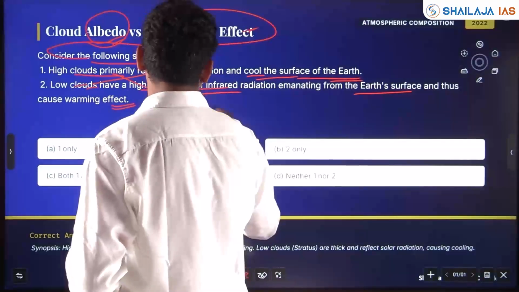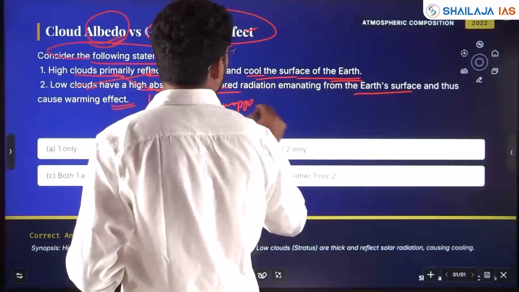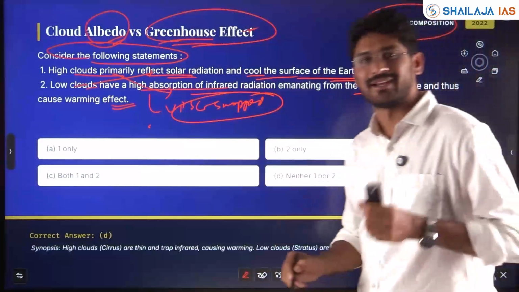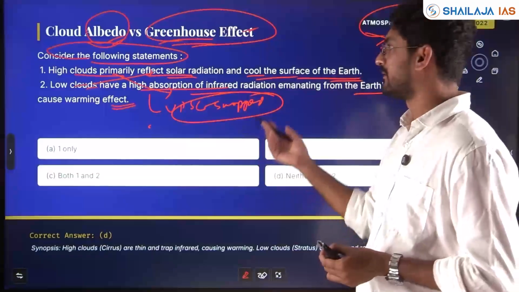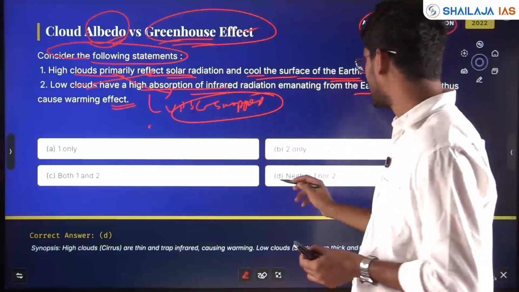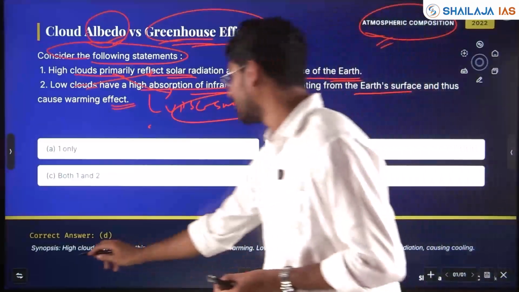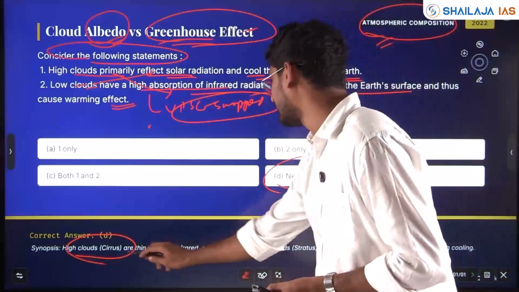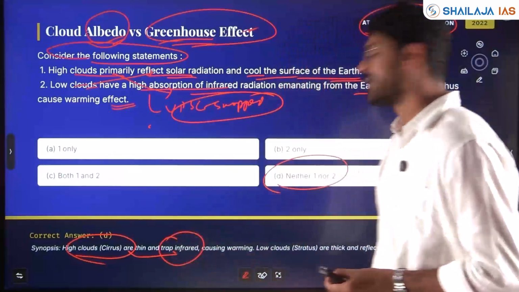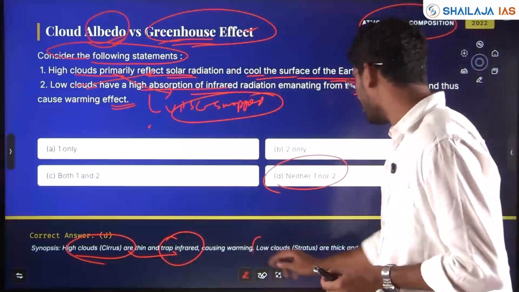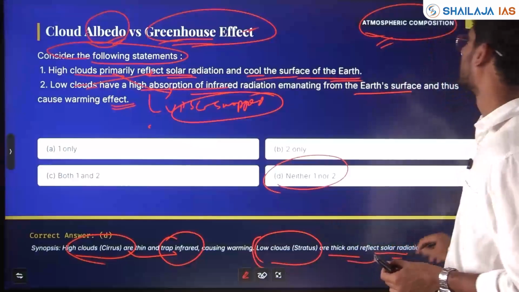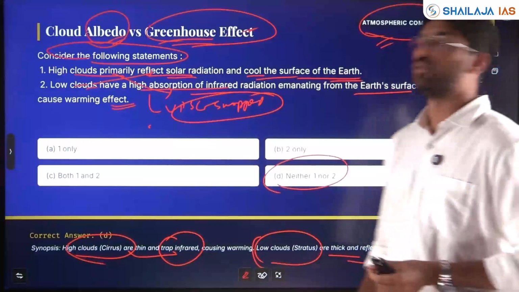Again, UPSC swapped it. Same concept with respect to atmospheric composition and atmospheric heating, UPSC swapped it. So 1 is wrong, 2 is wrong. Why? Because high clouds, which are cirrus clouds or thin clouds, are thin and trap infrared, causing warming. And low clouds, stratus clouds, are thick and reflect solar radiation, causing cooling.